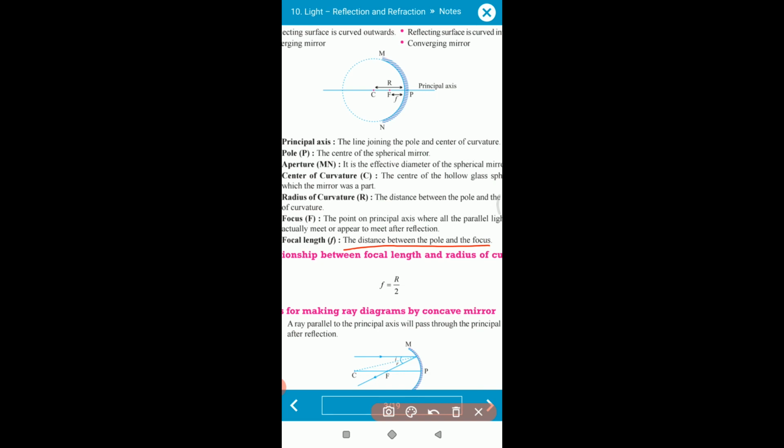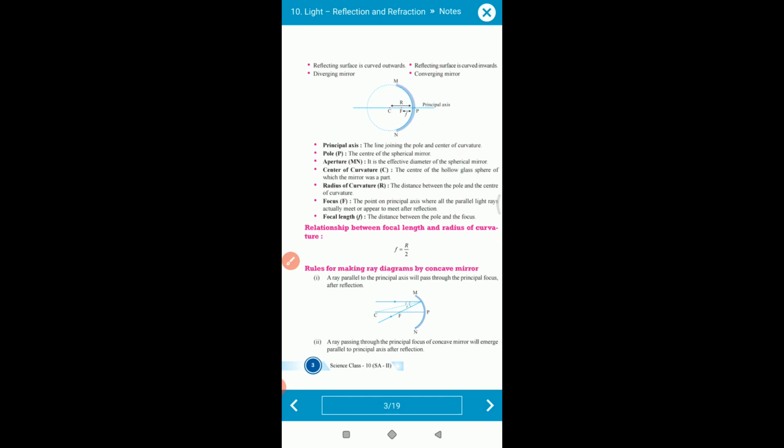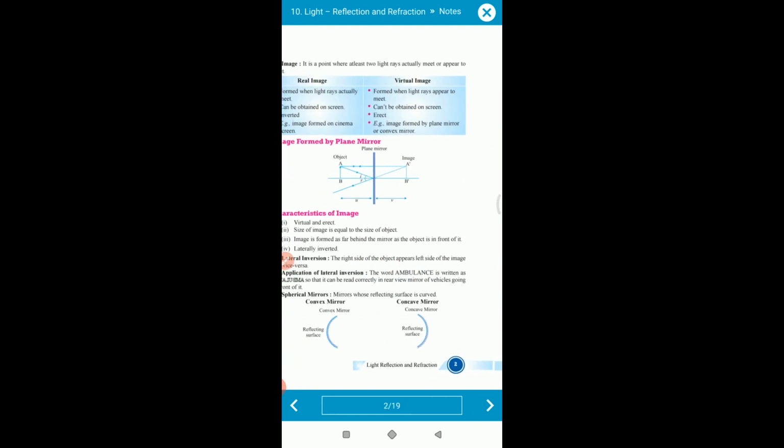Now the relation of focal length I will teach you later, because it is not necessary now. After that you have to go to the various terminology. Fine. Now move towards the image.